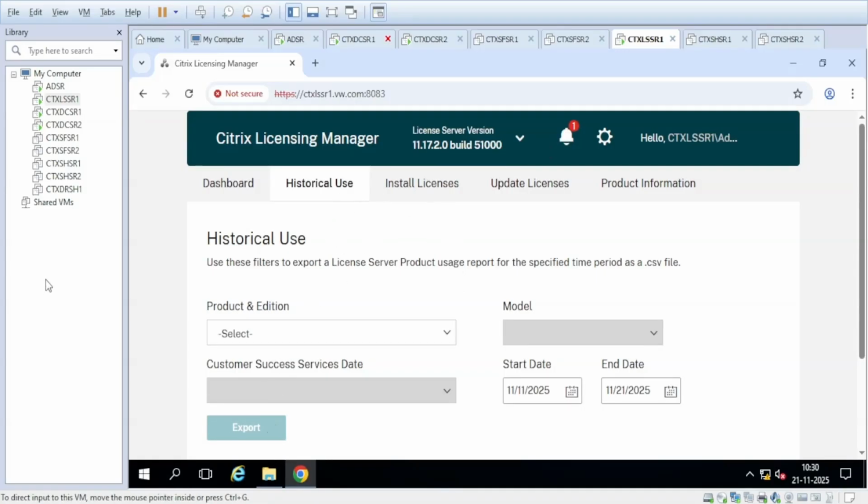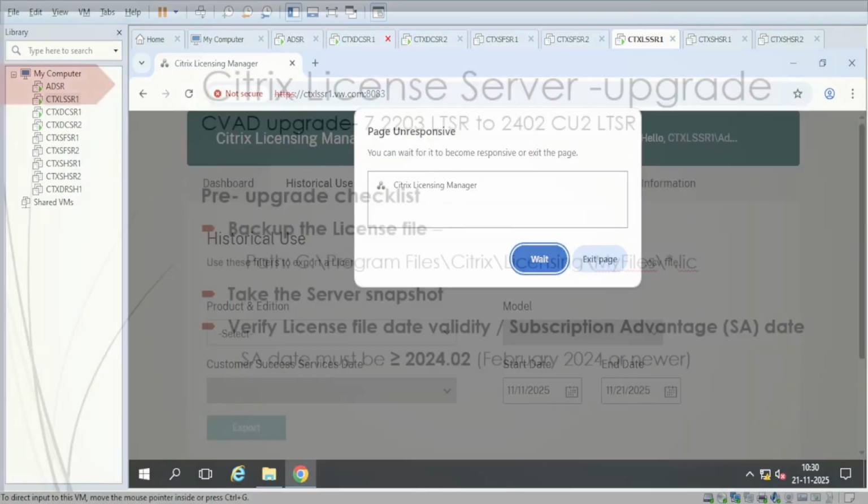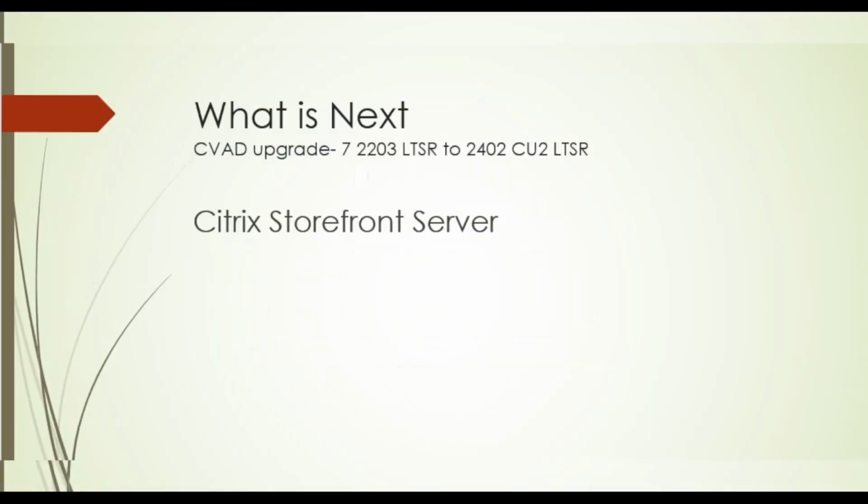And in the next video we will upgrade the StoreFront server.